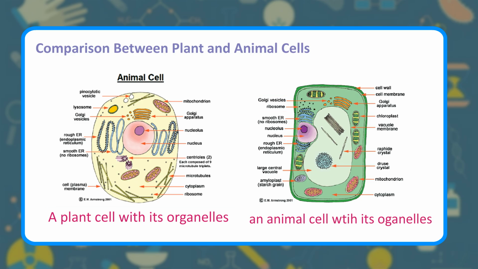A plant cell with its organelles: Golgi vesicles, ribosome, smooth endoplasmic reticulum, nucleolus, nucleus, rough endoplasmic reticulum, large central vacuole, amyloplast starch grain, cell wall, cell membrane, Golgi apparatus, chloroplast, vacuole membrane, graphite crystal, druse crystal, mitochondrion, cytoplasm.